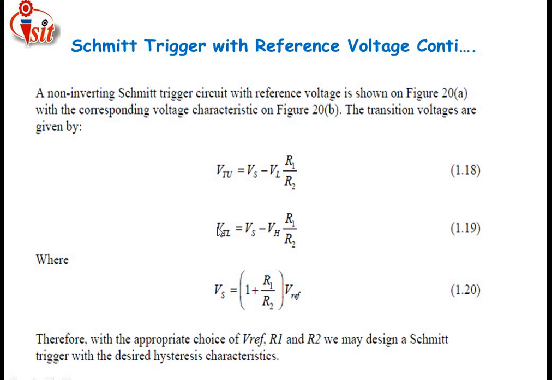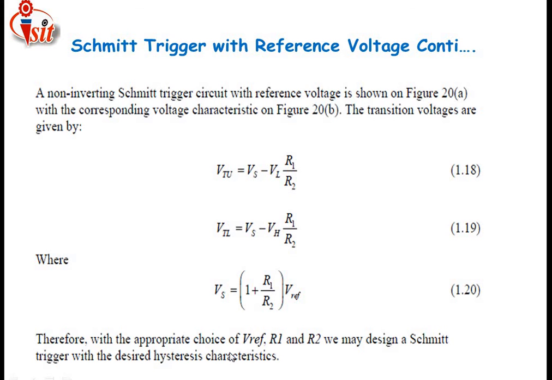The lower threshold voltage is the source voltage minus higher voltage into R1 divided by R2, where the source voltage is equal to 1 plus R1 divided by R2, multiplied by V reference.